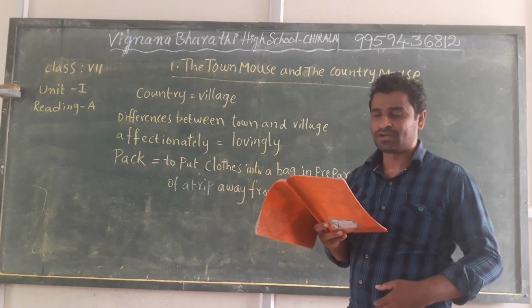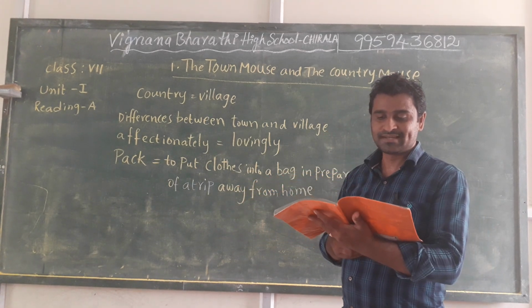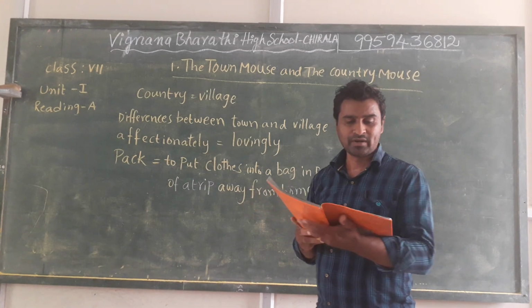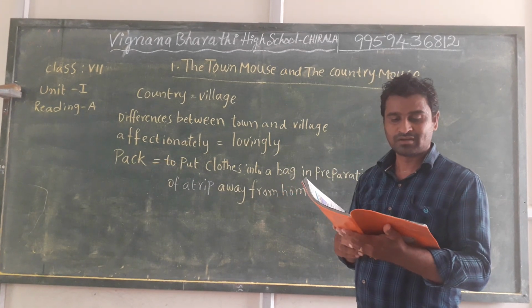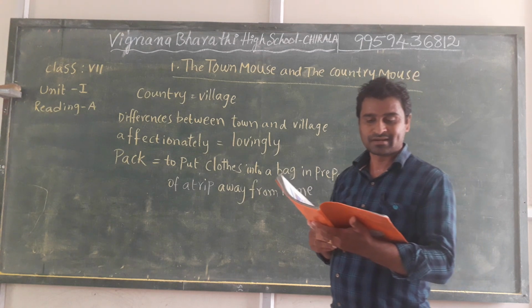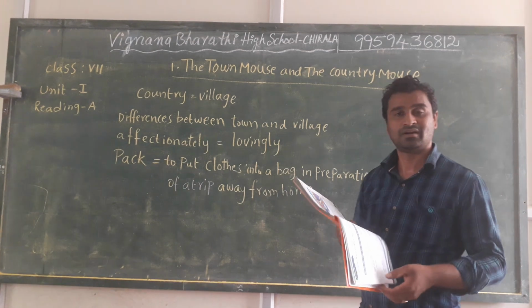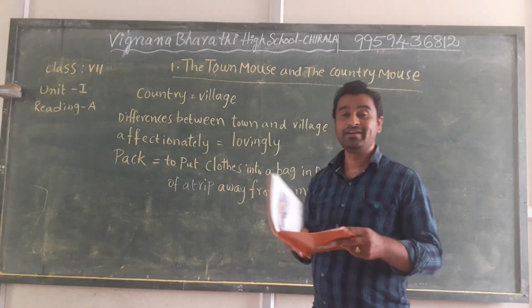The town mouse and the country mouse were cousins. They often wrote to each other. One day, the country mouse got this letter from his cousin. The country mouse and the town mouse were cousins.